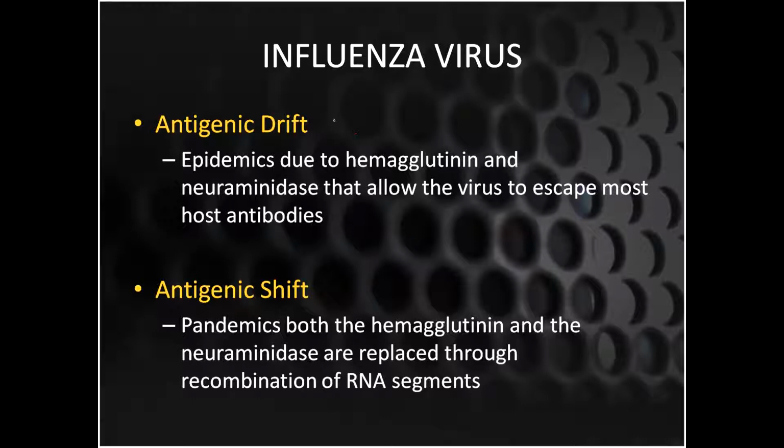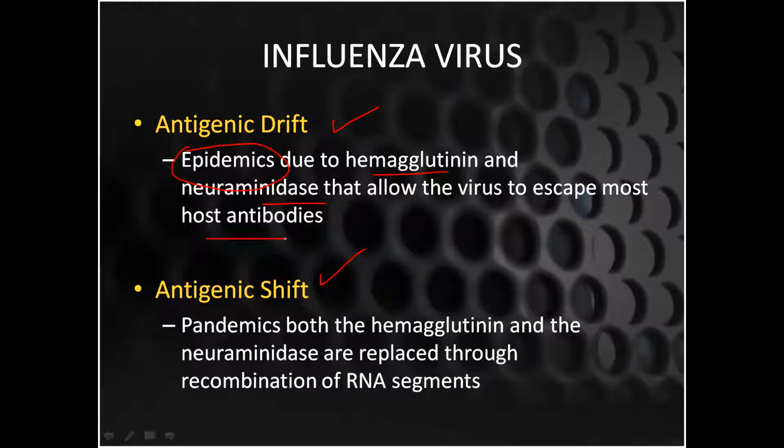I know that you have been taught this in your community medicine department. These are very important because epidemics are caused by antigenic drift, due to changes in the hemagglutinin and neuraminidase that allow the virus to escape most host antibodies.